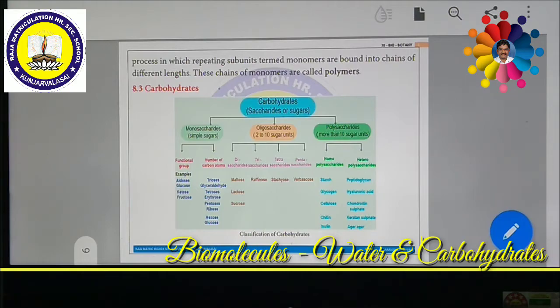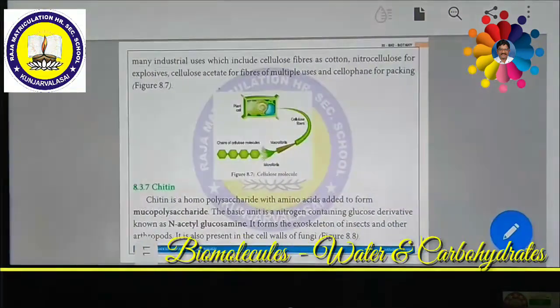We can see this in the cellulose diagram as well. Look at the picture. This picture will help you understand the cellulose structure. Cellulose fibers are straight and uncoiled. It has many industrial uses, including cellulose fiber in cotton. In the cotton industry, these are very essential, made up completely of cellulose. Similarly, nitrocellulose is used for explosives. Cellulose acetate is used for fiber of multiple uses, and cellophane for packing material. All these are made up of cellulose.